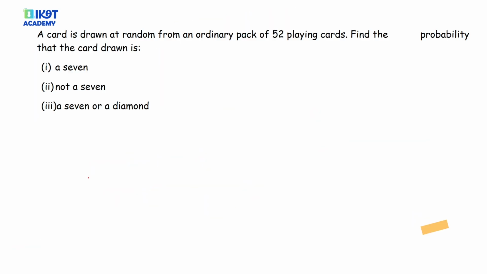Let us go to the next number, about a card drawn at random. A card is drawn at random from a pack of 52 playing cards. This question specified the number of cards, but some questions usually don't. Find the probability that the card drawn is a 7. Remember that any pack of playing cards has numbers ranging from A, 2, 3, 4, 5, 6, 7, 8, 9, 10, J, Q, and K. The misconception learners usually have is that there is no 1 in the cards. The A represents the 1.